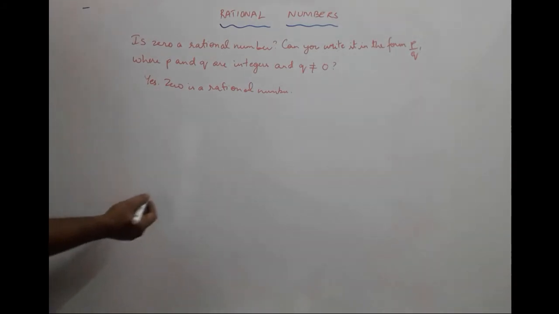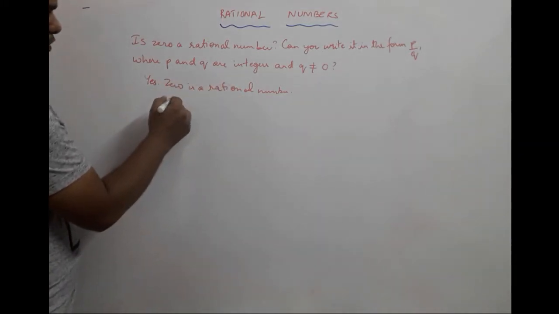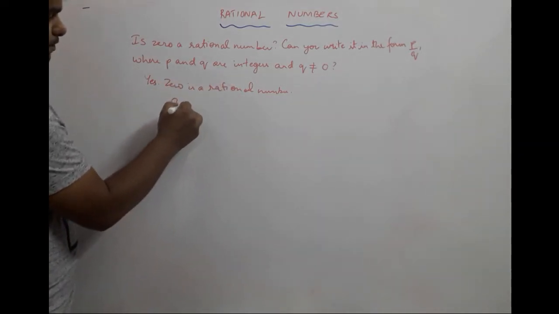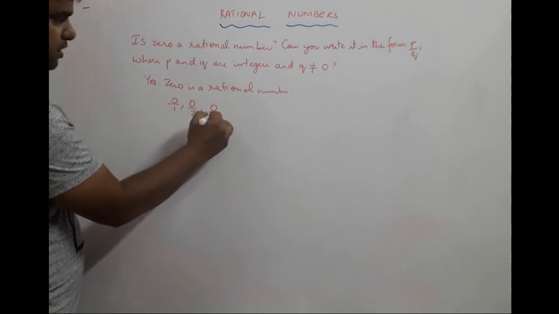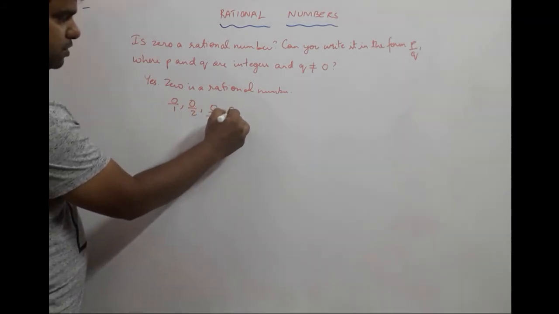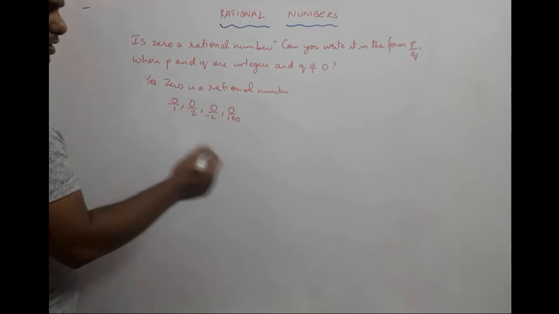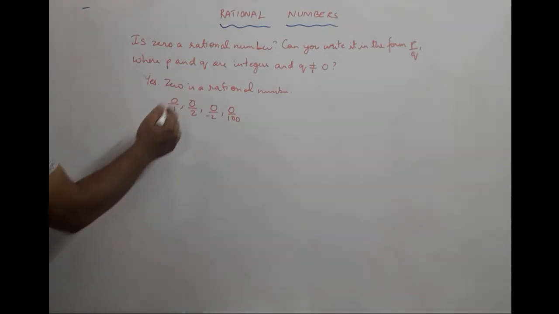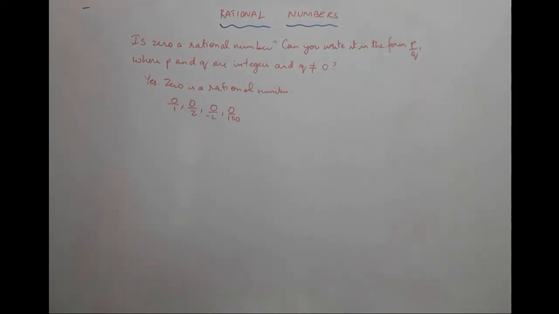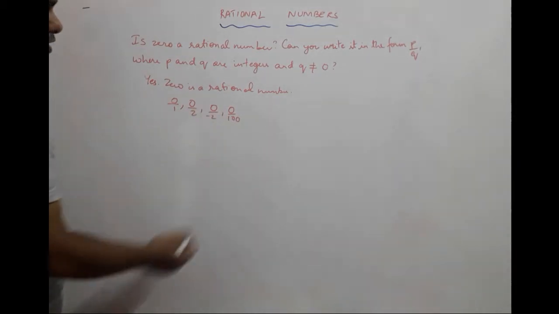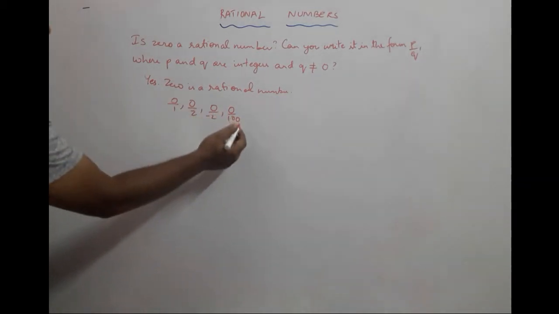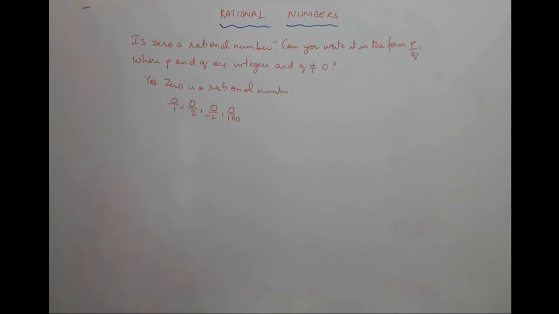Yes, we can, definitely. So we can put 0 as 0 upon 1 or 0 upon 2 or 0 upon minus 2, 0 upon 100 also. Doesn't matter. When the numerator is 0, it doesn't matter what is in the denominator. The value will always be equal to 0. All these are nothing but zeros. So we can definitely express them in the form P upon Q.